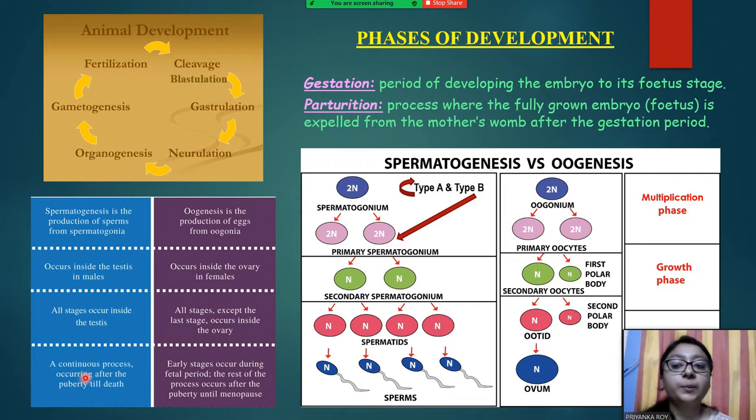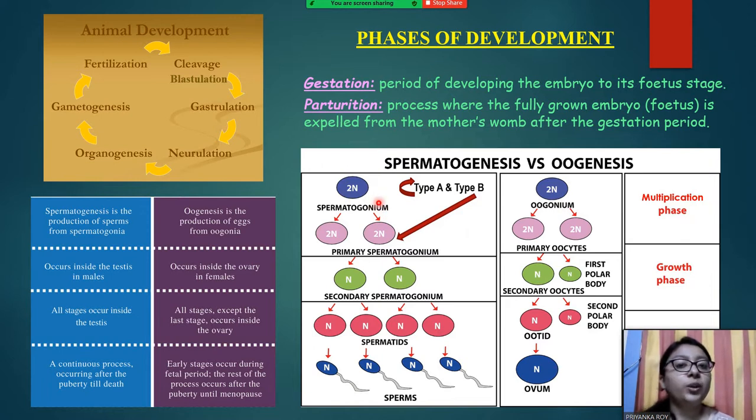In case of spermatogenesis, this is a continuous process, that means it goes on after puberty till death. And in case of oogenesis, it starts in the fetal period only. When a girl child is born, when it is a fetus in the mother's womb, then only the oogenesis process starts, and the rest of the process occurs after puberty. So this is a basic schematic for the spermatogenesis and oogenesis processes.